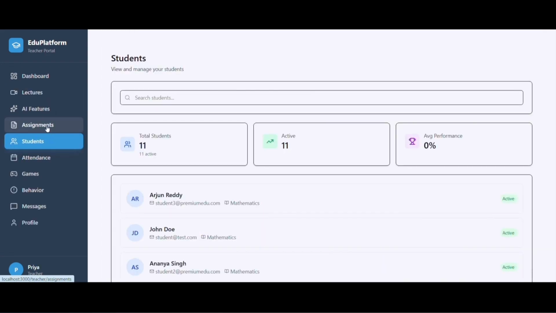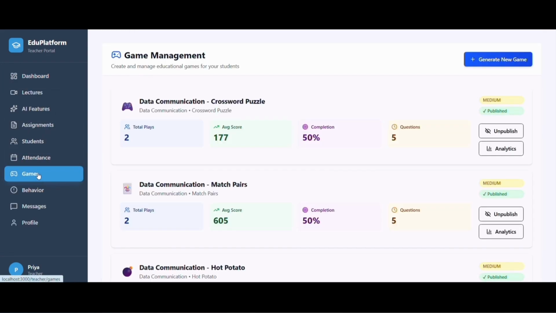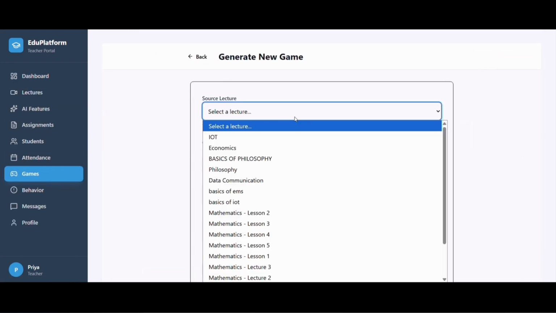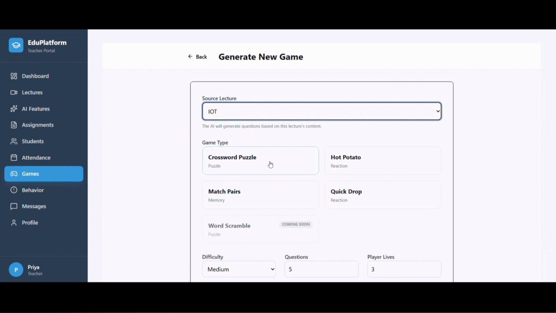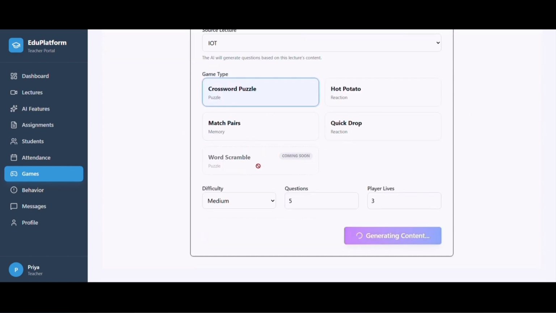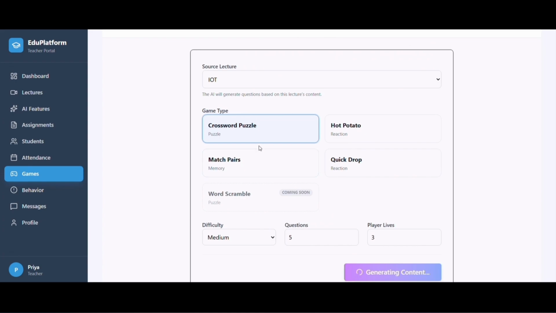Now the most important part of our platform, games. On the teacher side, we can generate learning games directly from any lecture. The teacher selects the lecture, chooses a game type, and the platform generates it automatically. Currently, we support multiple game types like crossword puzzle, hot potato, match pairs, quick drop. For example, let's generate a crossword puzzle.